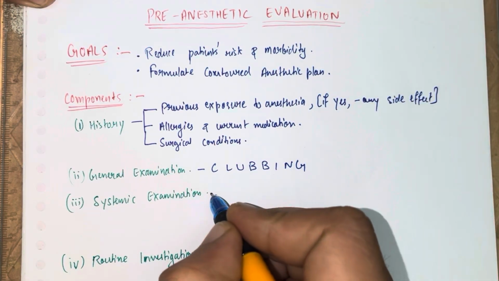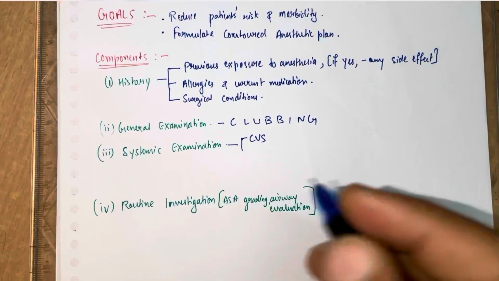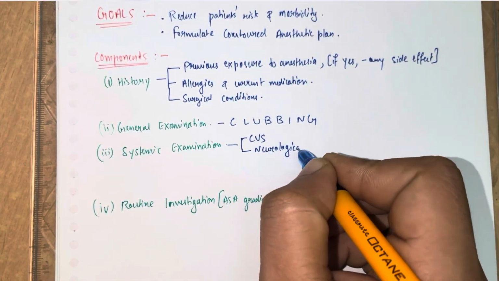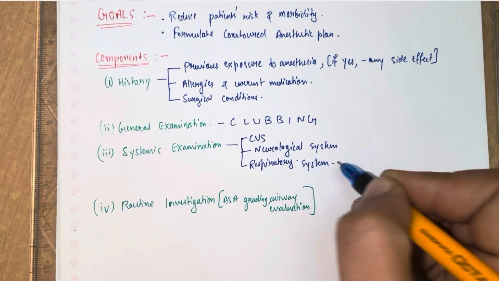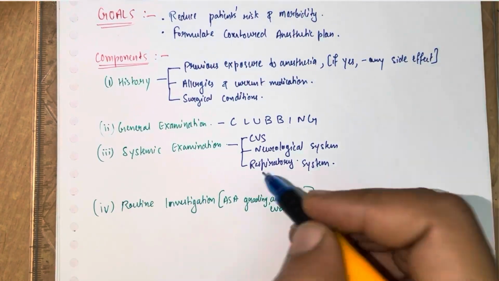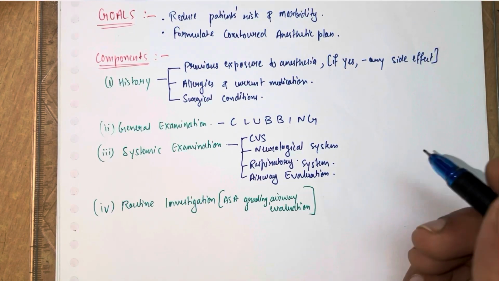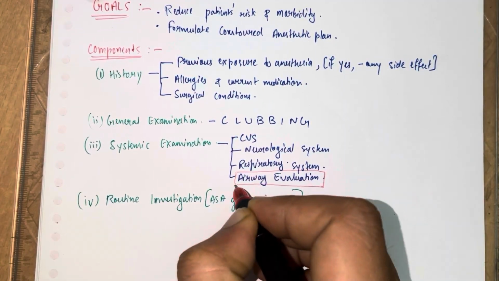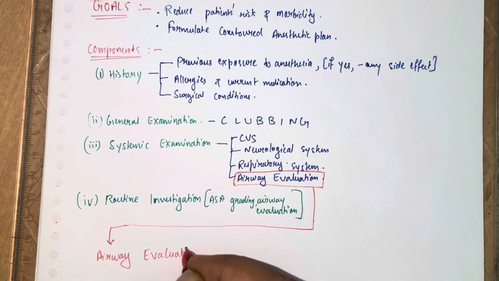The second is the general examination, including clubbing, which we all know. Third is the systemic examination. In systemic examination, we mainly ask about the cardiovascular system, neurological system, and respiratory system. The fourth and most important is the airway evaluation. Friends, airway evaluation has a separate discussion. Okay, let's see.